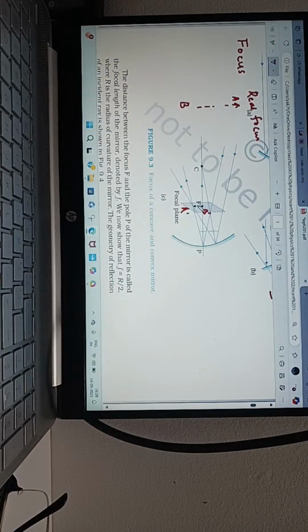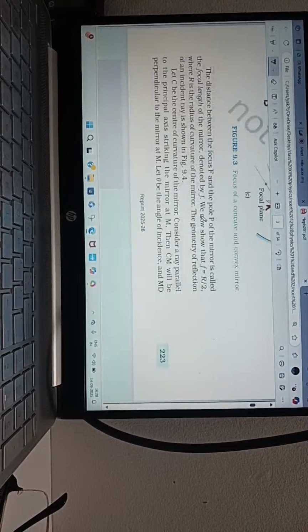Yes, sir. Hope it is clear. Focal plane means what? Parallel rays coming from a very far object, after reflection from the concave mirror, form an image at focus. So that plane is called what? That plane, in a two-dimensional diagram, is called the focal plane. So you understood.